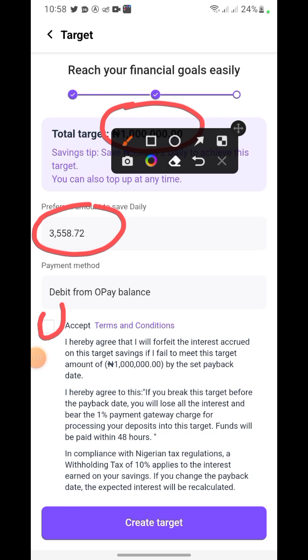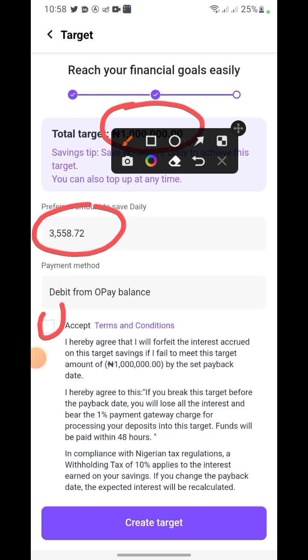If you break this target before the payback date, you will lose all the interest and bear the 1% payment gateway charge for processing your deposits into this target. Meaning that if I say, okay, I want to get the money because of an emergency, it means that you're going to lose 1% of whatever you might have saved for payment gateway charge. They're going to charge you 1% of the money you have there, and you also lose your interest. Okay, so that's the thing, you just need to read about it.